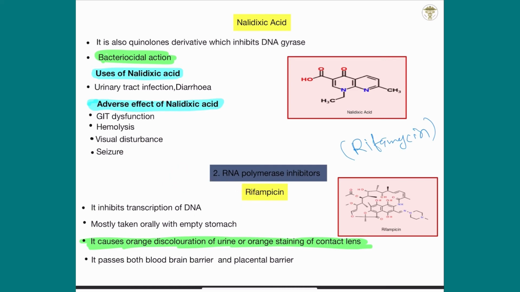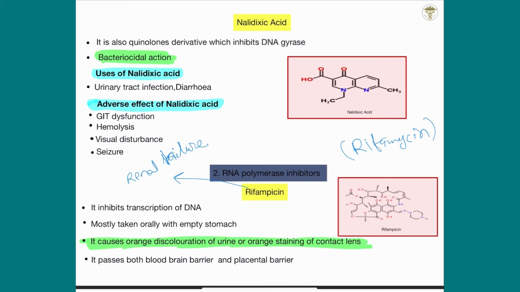Rifampicin has many uses, but in case of renal infection, if renal failure occurs in any person, then we use rifampicin because it is the safest drug. There is no problem if a person has renal failure.